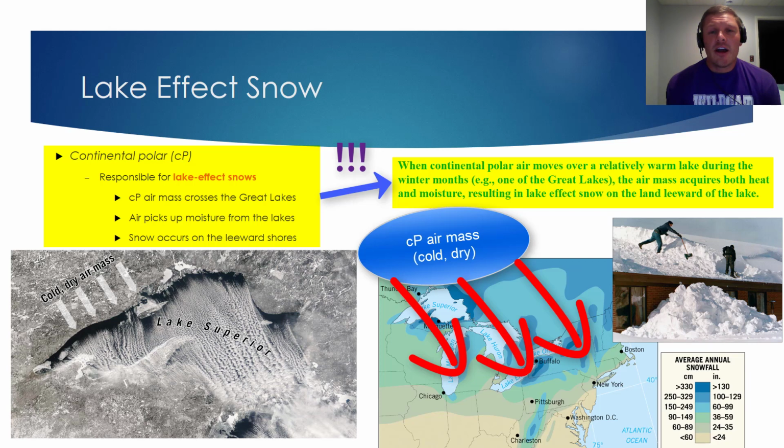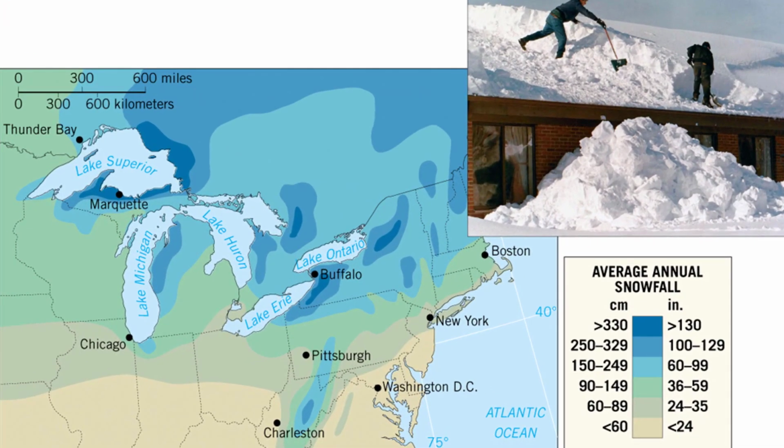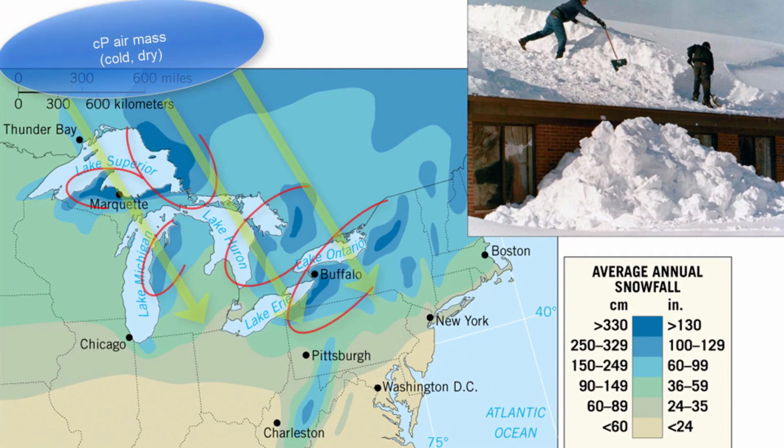So when that continental polar air mass crosses the Great Lakes, it'll suck up a pretty good amount of heat and moisture off the surface of the Great Lakes. And as a result, there will be good snowfall on the leeward shores of the Great Lakes. If we take a look at the average annual snowfall map, you can see that the leeward shores of the Great Lakes get hit with a huge amount of snowfall. In fact, if you look at the New York region by Buffalo and Rochester, they are both among the snowiest cities in the United States.